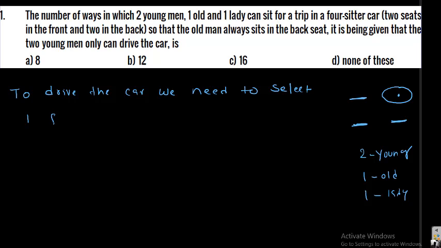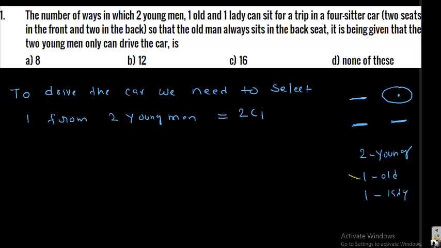How many ways? 2C1 ways. One operation completed. The driver seat is filled.